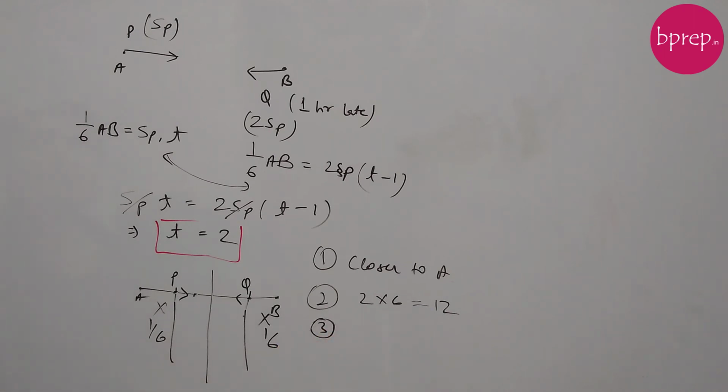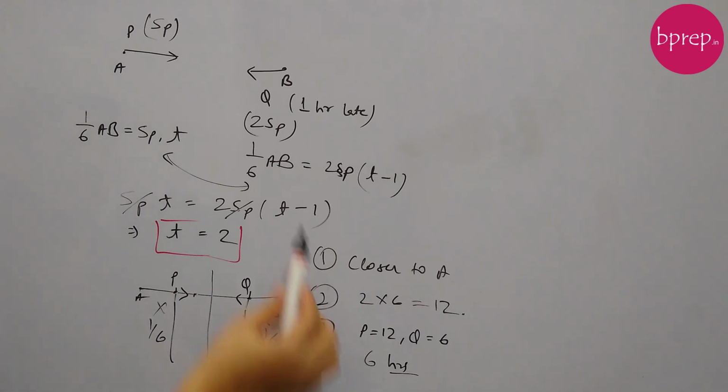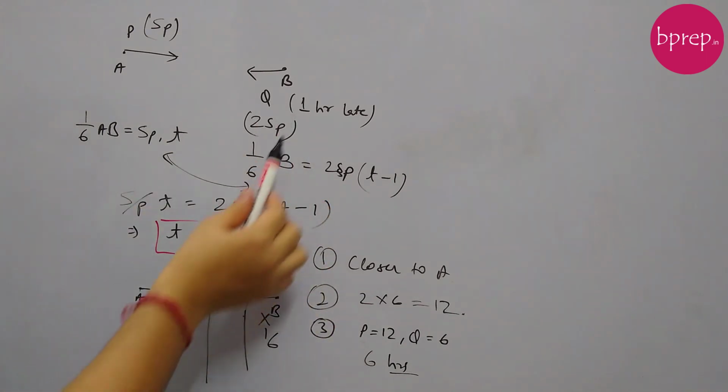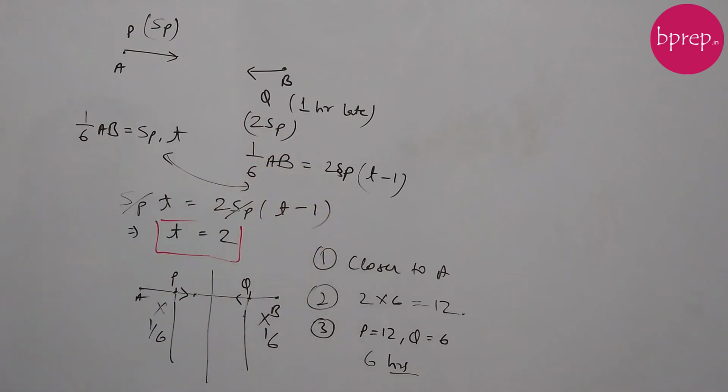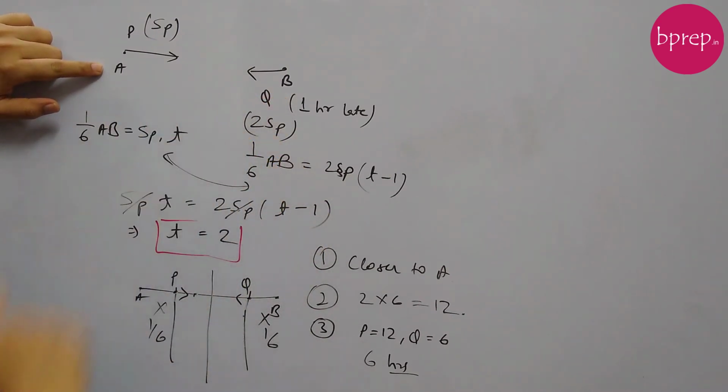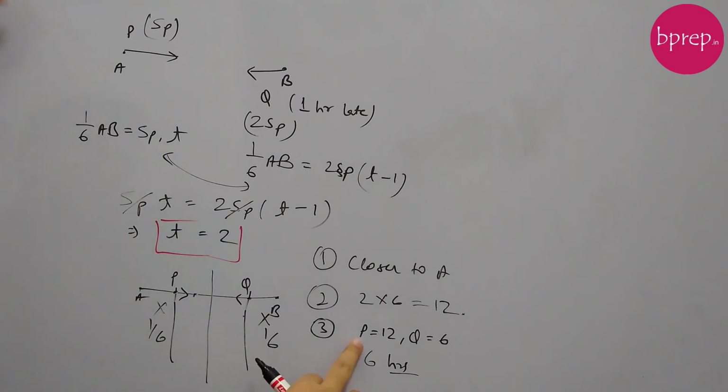Now the third question is, how many more hours would P take compared to Q to complete the journey? P is taking 12 hours to complete this journey, and because Q is running at double speed than P, Q will take 6 hours. So how many more hours is P taking? 6 hours. Hence the answer for this question is 6. The starting offset time of Q won't matter, because ultimately to complete AB, Q will take 6 hours and P will take 12 hours. So P is taking 6 hours more than Q to complete this journey.